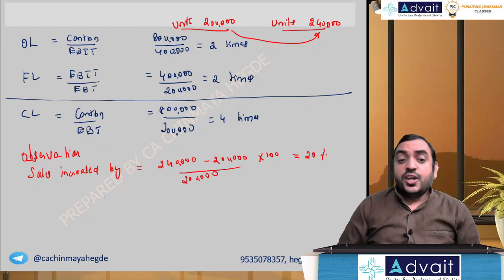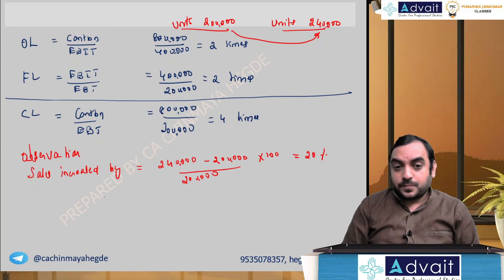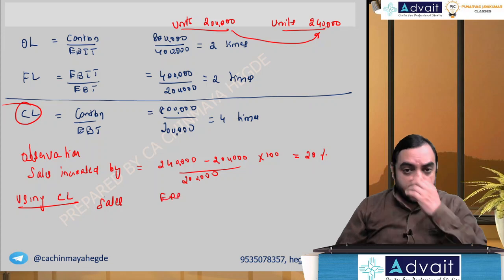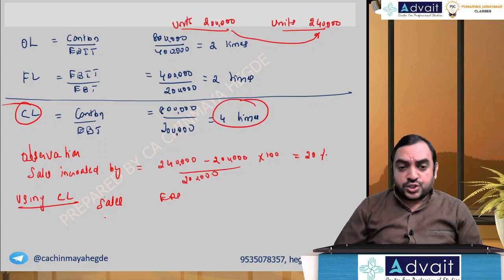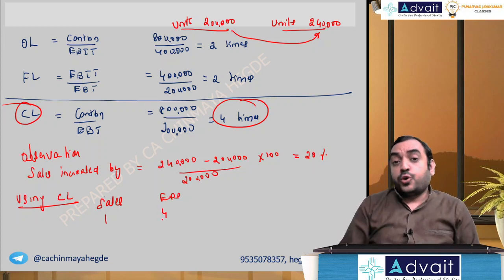Now, which leverage will connect sales till EPS? Combined leverage, isn't it? From beginning to end. Using combined leverage, which connects sales and EPS, we have got 4 as the answer. So if sales change by 1%, EPS will change by 4 times of it.